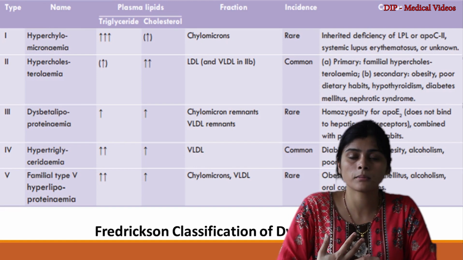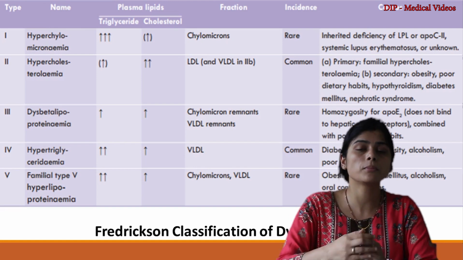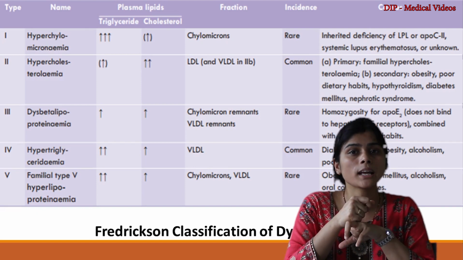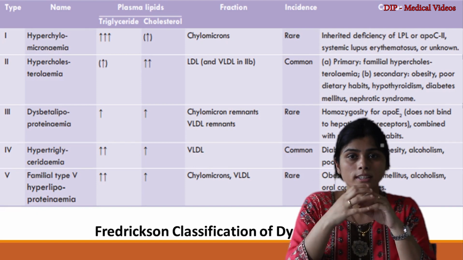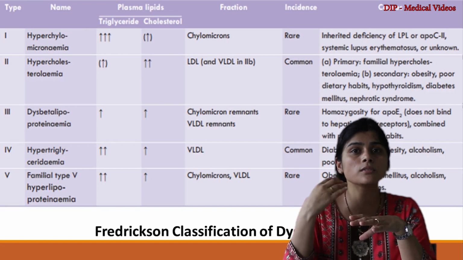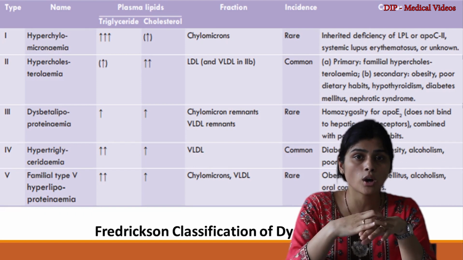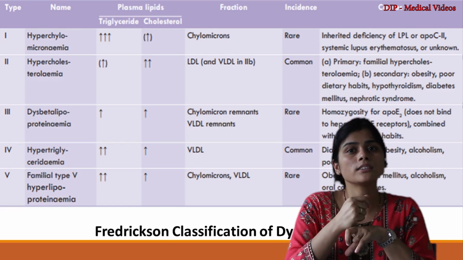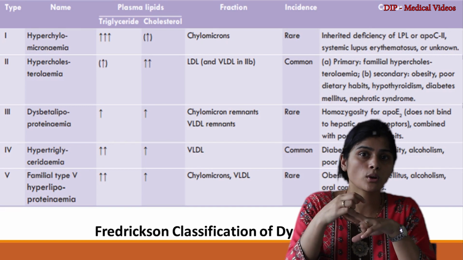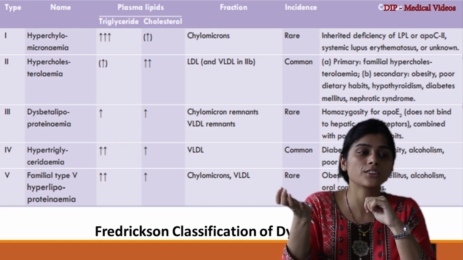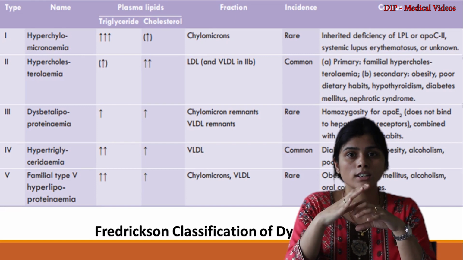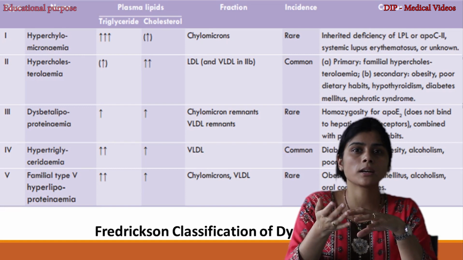In diabetes mellitus, you have dyslipidemia because of a number of causes. Because of insulin deficiency, your lipoprotein lipase activity is not happening properly. That is, the lipoprotein lipase activity is sluggish, so the TG which is present inside the chylomicron is not broken down. So we have hypertriglyceridemia, hyperchylomicronemia, and LDL cholesterol is also increased because LDL receptors are not present on your surface, or are dysregulated in case of diabetes.